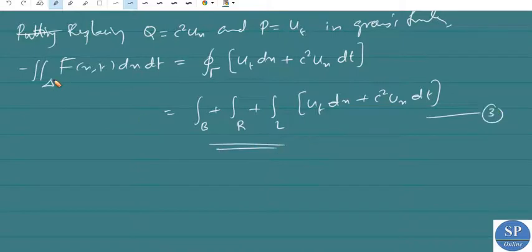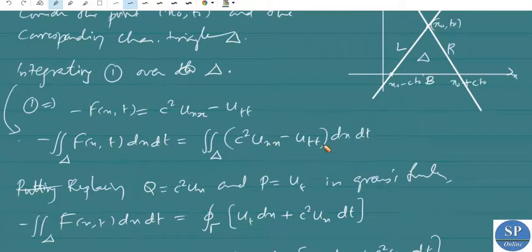Now on the base B, the base B is the straight line connecting x naught minus c t naught comma 0, since t equals 0 here, and x naught plus c t naught comma 0, where the t coordinate is 0.